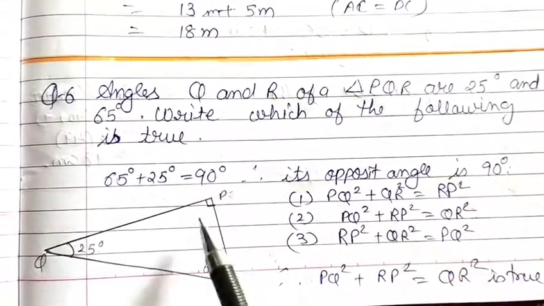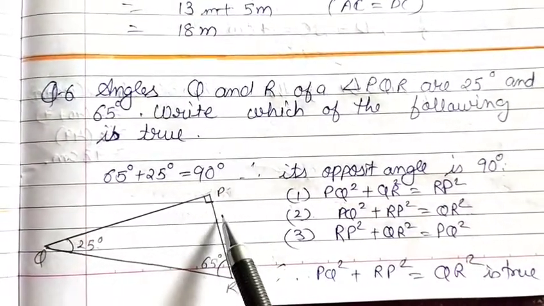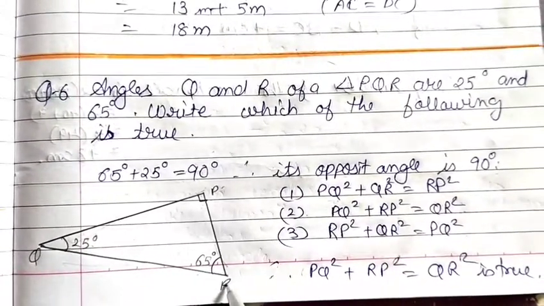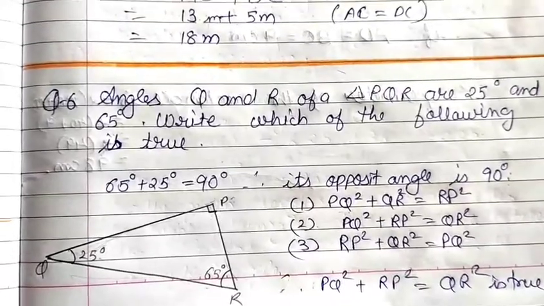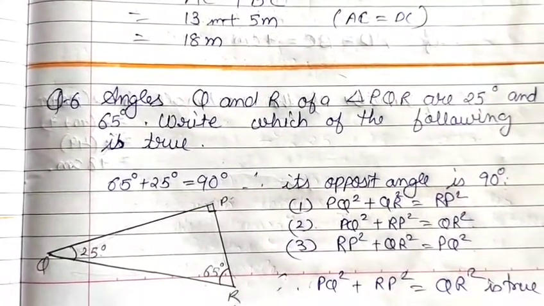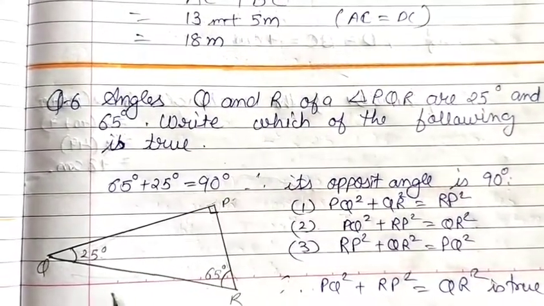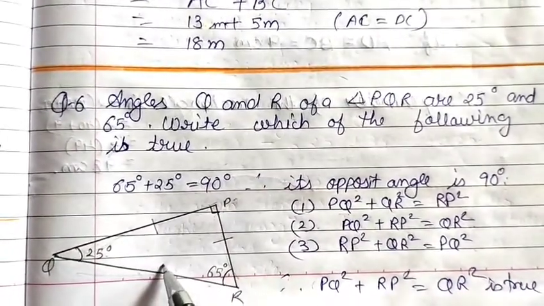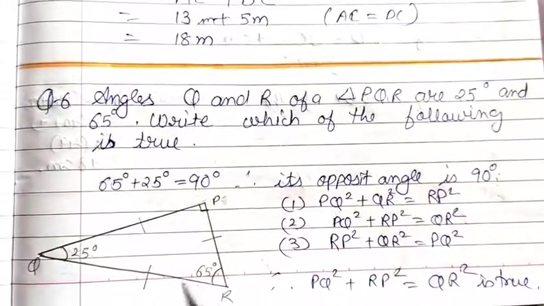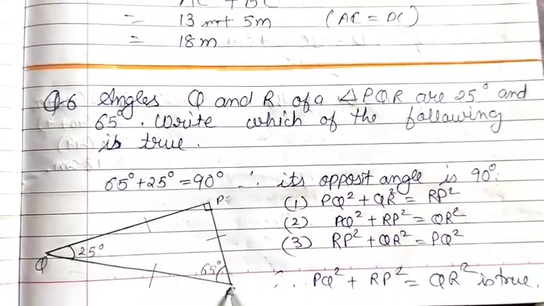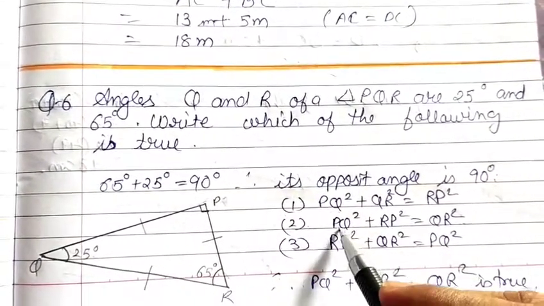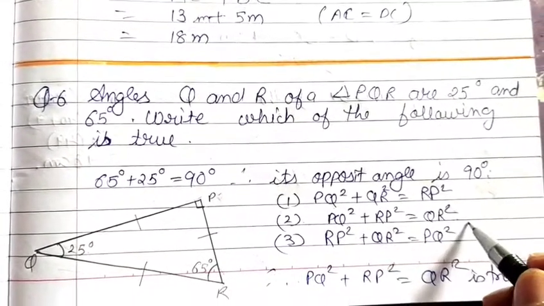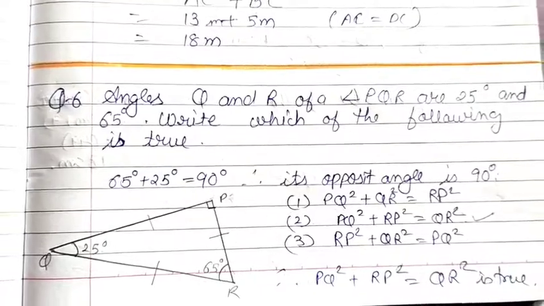PQ square plus QR square equals RP square, so it is not possible. As I told you, the sum of squares of these two should be equal to the square of the hypotenuse. So find this option: PQ square plus PR square, yes, given is equal to RQ square. Yes, this option will be the correct option.